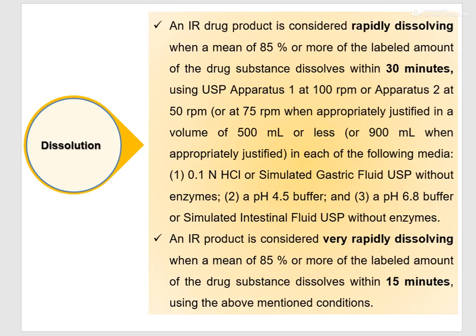Number 1, simulated gastric fluid or 0.1 normal HCl without enzyme. Number 2, pH 4.5 buffer, and number 3, pH 6.8 buffer or simulated intestinal fluid USP without enzyme. And the same immediate release product is considered very rapidly dissolving when 85% or more is released within 15 minutes using the above mentioned conditions.